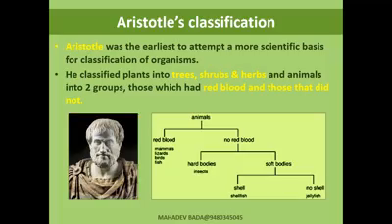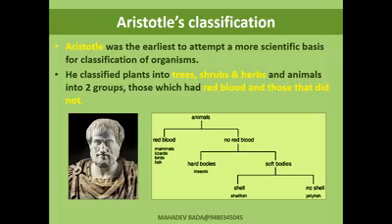Further, among the plants, trees, herbs, shrubs, creepers, climbers, depending upon the size of the plant and the height that they grow, they have been classified. And in the animals, those with red blood and those which do not have red blood.